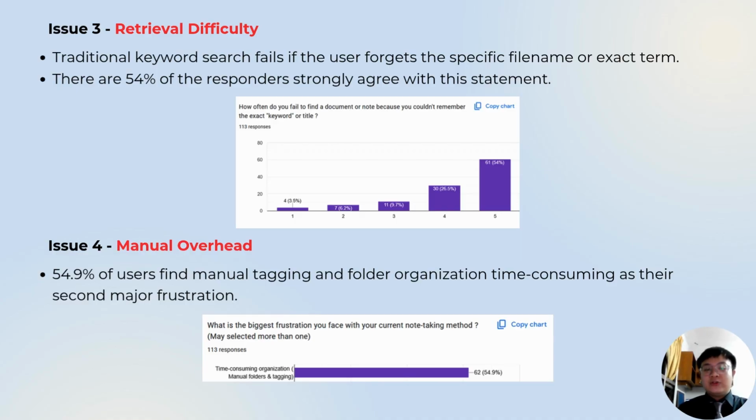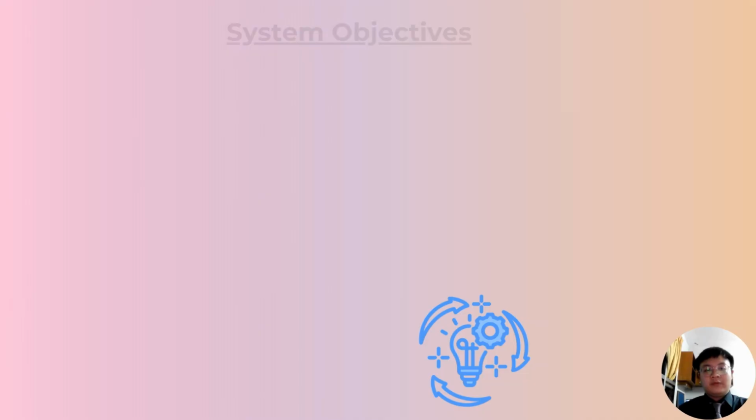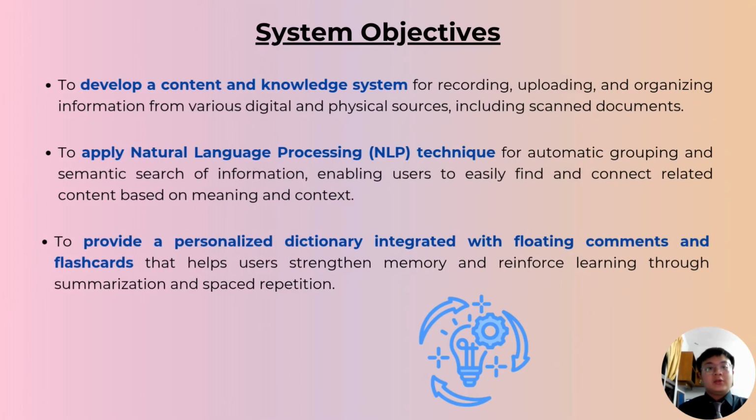The next issue is the manual overhead. A total of 54.9% of users find it difficult to manually tag and organize folders because it is really time consuming. For my system objectives, first, to develop a content and knowledge system for recording, uploading, and organizing information from various digital and physical sources. Second, to apply natural language processing techniques for automatic grouping and semantic search of information. Third, to provide a personalized dictionary integrated with floating comments and flashcard.